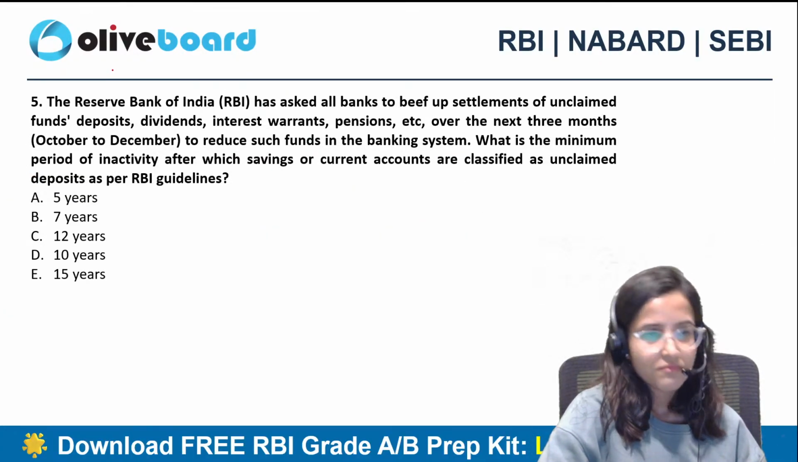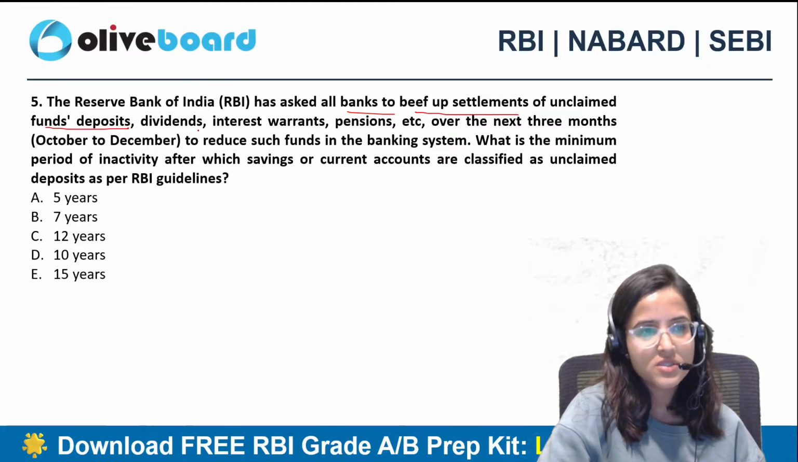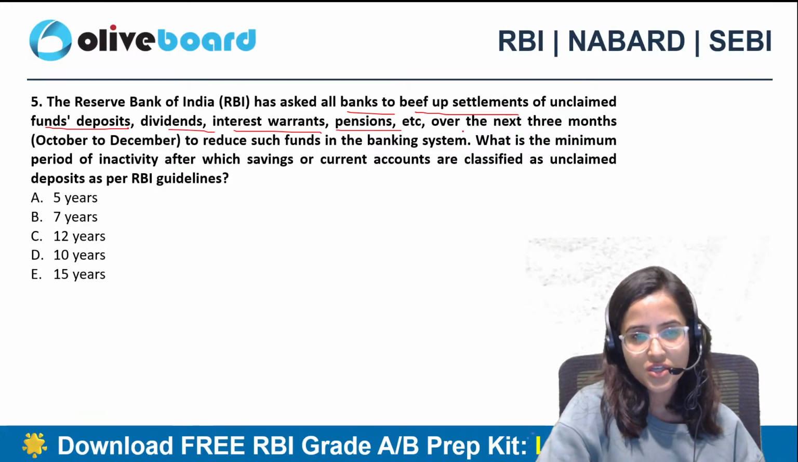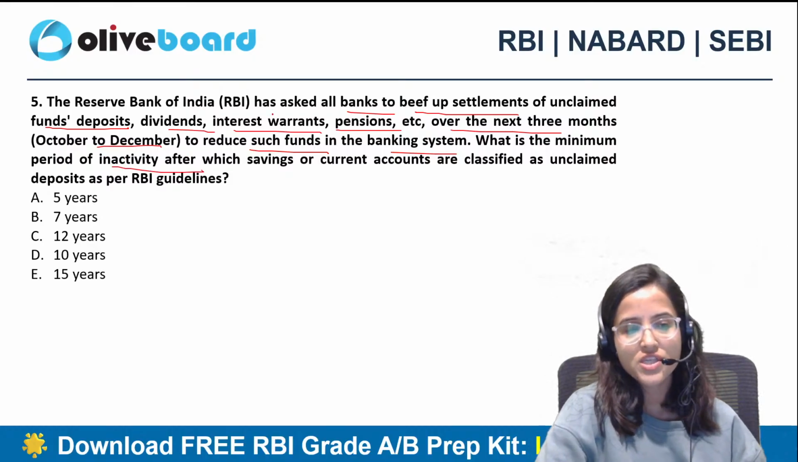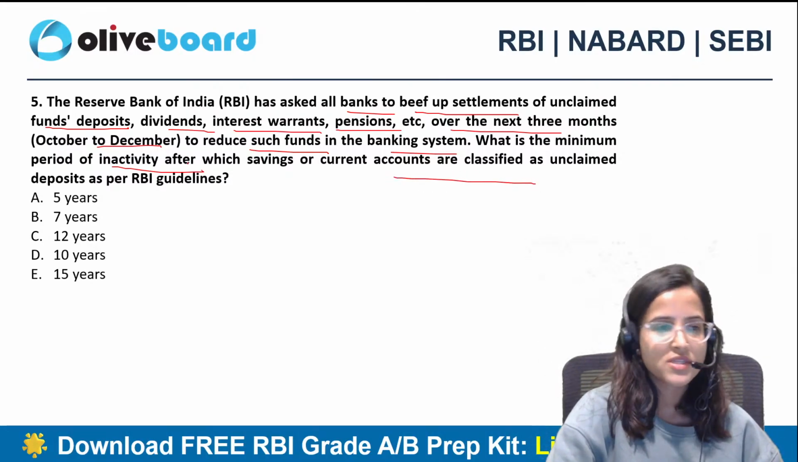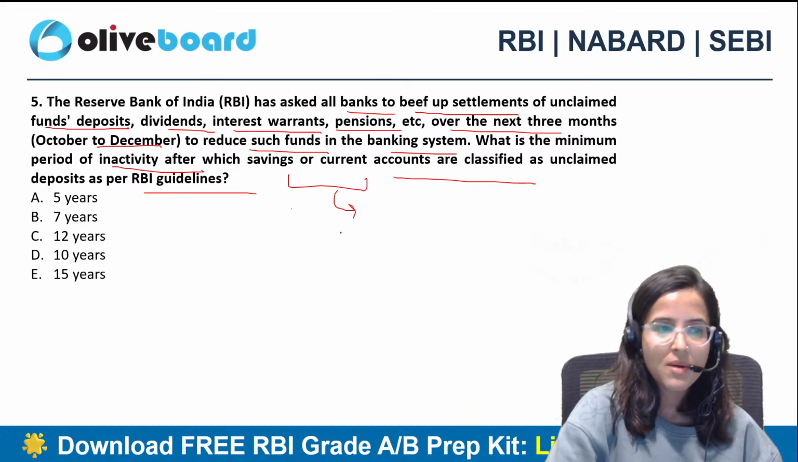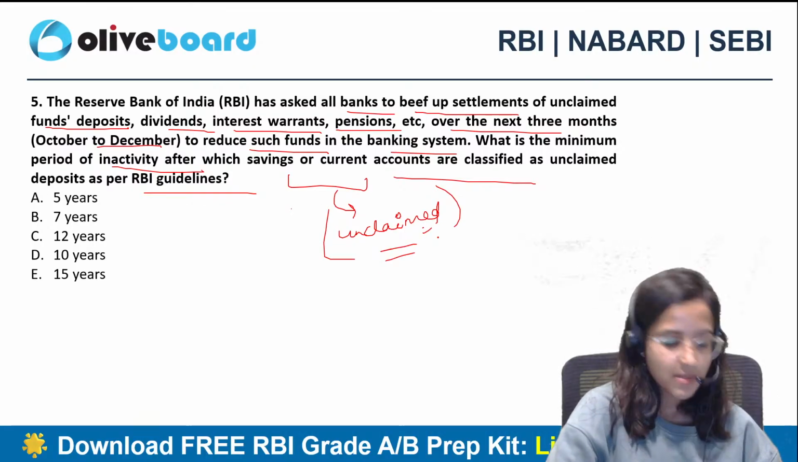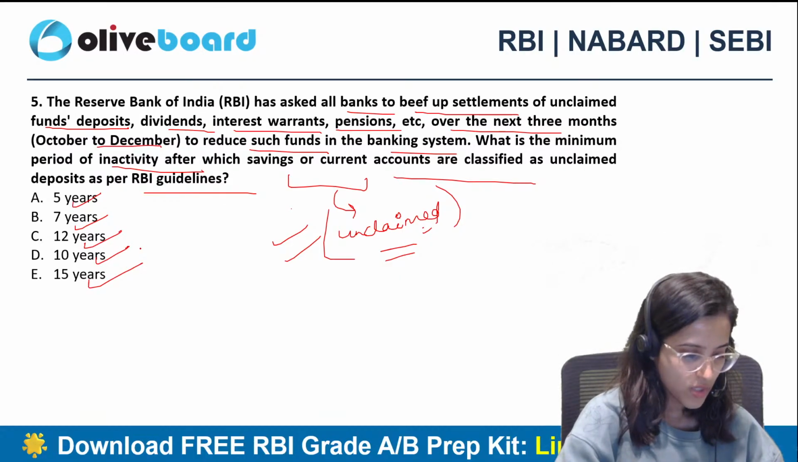Fifth question: RBI has asked all banks to beef up settlements of unclaimed funds, deposits, dividends, interest warrants, pensions, etc. over the next 3 months, October to December, to reduce such funds in the banking system. What is the minimum period of inactivity after which savings or current accounts are classified as unclaimed deposits as per RBI guidelines? Meaning, when do we call your savings and current accounts unclaimed deposits, after how many years or months, as per RBI guidelines? 5 years, 7 years, 12 years, 10 years or 15 years? What is the correct answer?